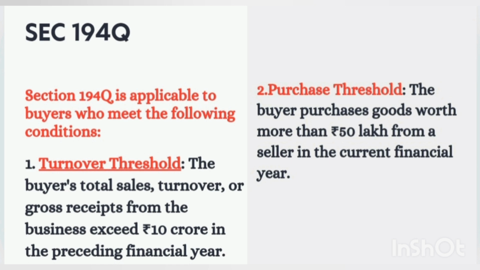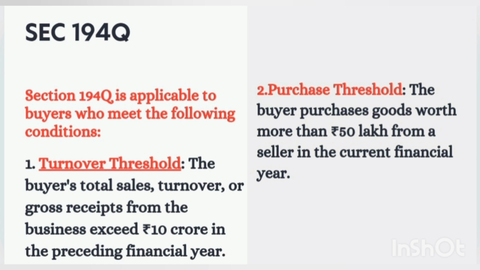194Q is applicable for buyers of goods. In the 194Q section, there are two conditions you have to meet. 194Q is applicable to buyers who meet the following conditions: one is the turnover threshold and second is the purchase threshold. First is the turnover threshold. The buyer's total sales, turnover or gross receipts from the business must exceed 10 crore in the preceding financial year. That means the buyer who is going to deduct TDS, that buyer's sales must cross 10 crore in the previous financial year.